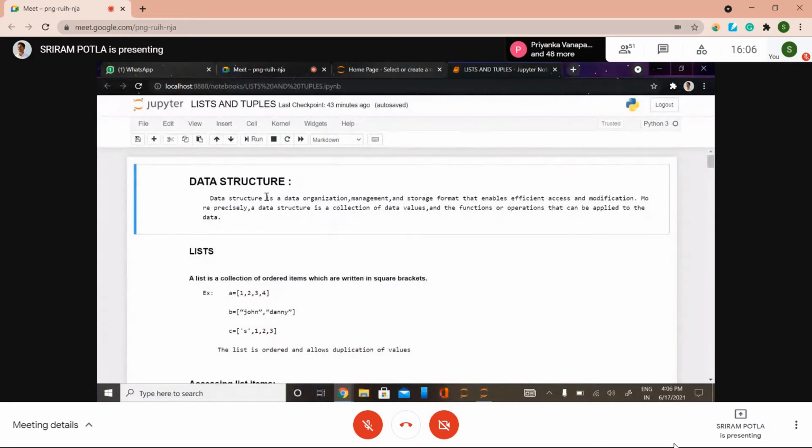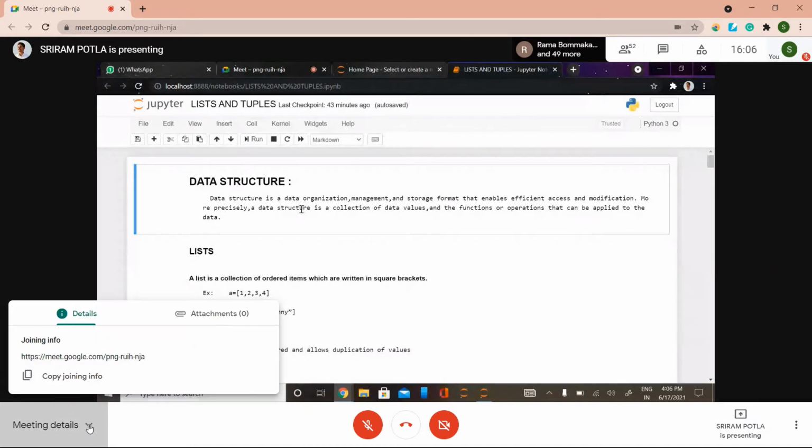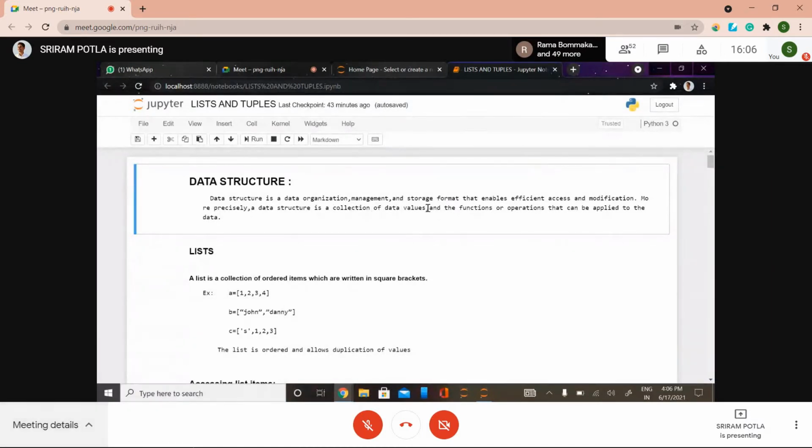In the same way, data structure is nothing but data organization and its management, and how to store it. Simply, a data structure is a collection of data values and the functions or operations that can be applied to data. It means whatever actions we want to apply, like how to remove them, how to add them, how to arrange them in ascending or descending order, how to slice them, everything related to data can be performed by using data structures. So this is what data structure means.